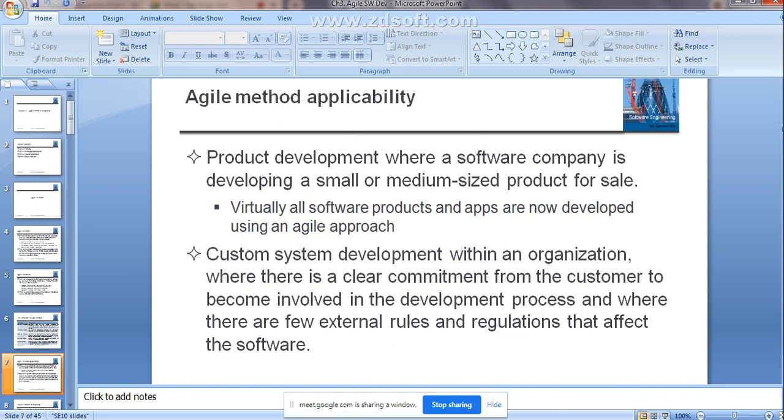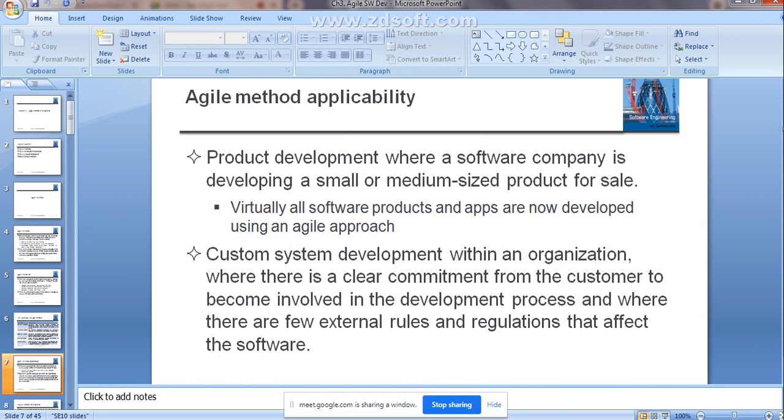The agile methods applicability. Just go through the slide. The product development, where the software company is developing a small or medium sized product for sale, right. In that case you can use the agile method. Or the custom system development within an organization, where there is a clear commitment from the customer to become involved in the development process, and where there are few external rules and regulations that affect the software.